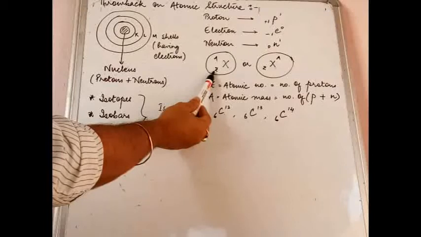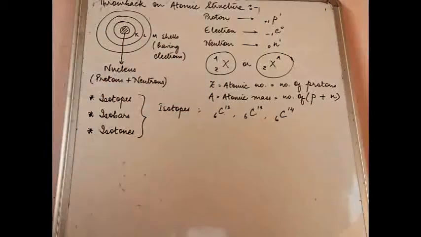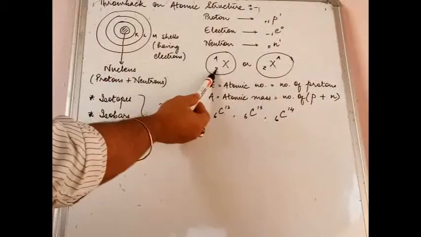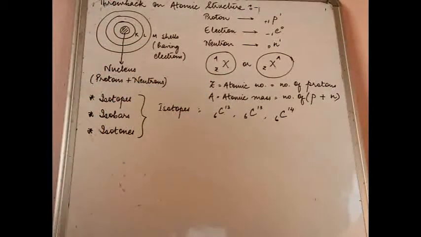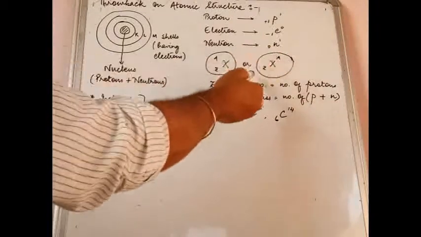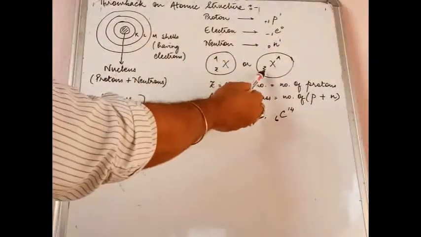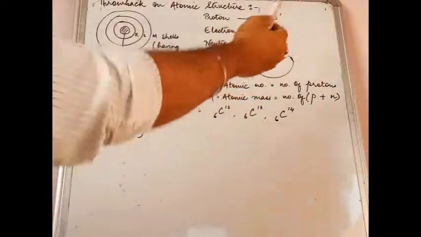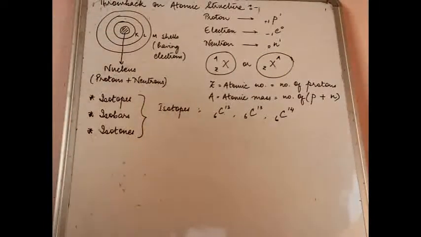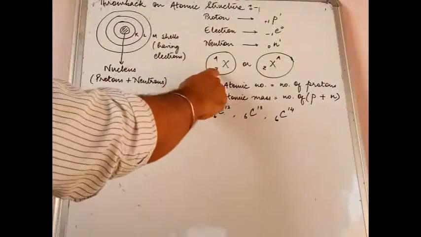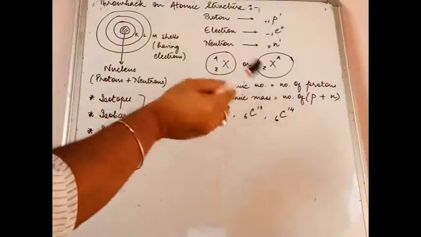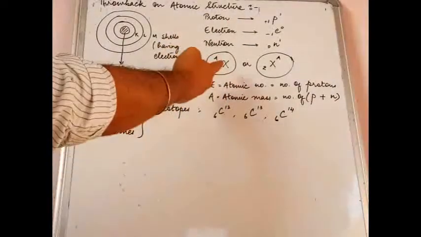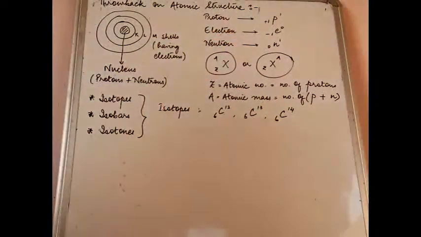Okay, you have a small z written here and a capital Z written at the bottom left side, and at the top you have A over here. Or this can also be written alternatively like this: Z to the left hand bottom and A to the right hand top corner. So what does it suggest? This Z tells you the atomic number of that element. Which element? X. In this case the element is X.